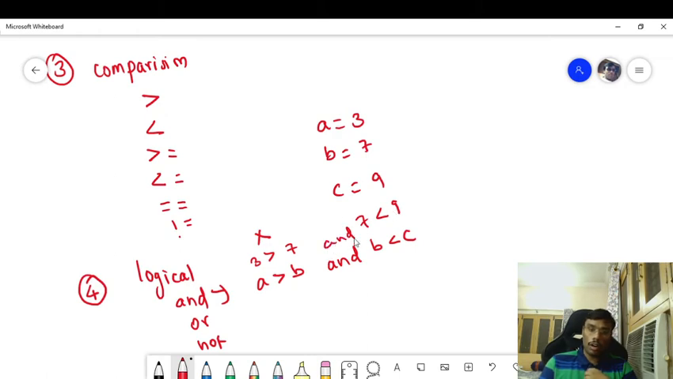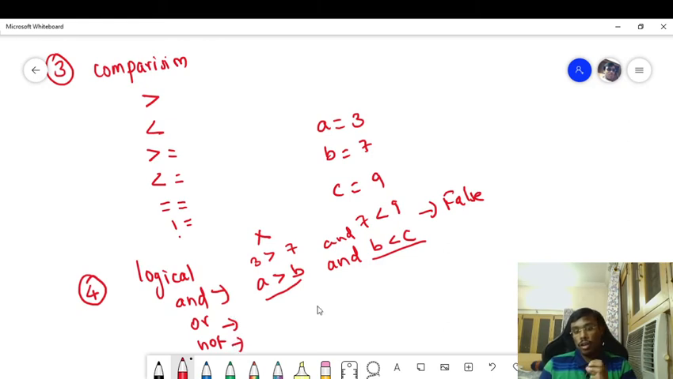According to the definition of the AND operator, both conditions should be true. If both conditions are true, then the overall result will be true, else it will be false. So the answer to this condition will be false because only one condition is satisfied, but the other is not. For OR, even if one condition is true, the whole condition will be true. Here one condition is not true and the other is true, so the overall result will be true.